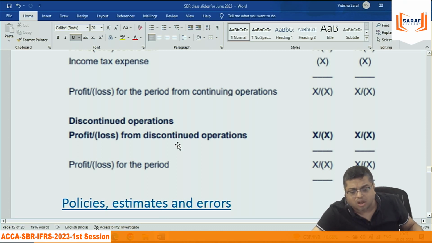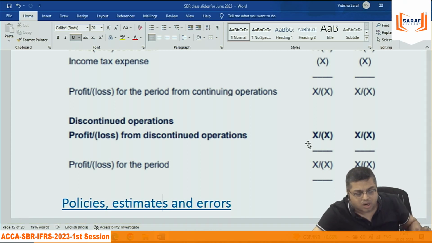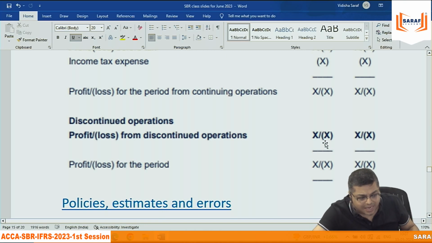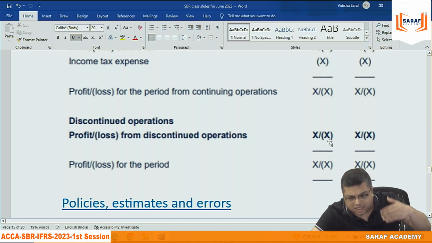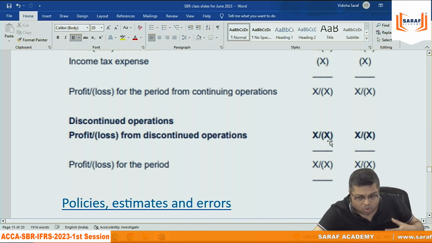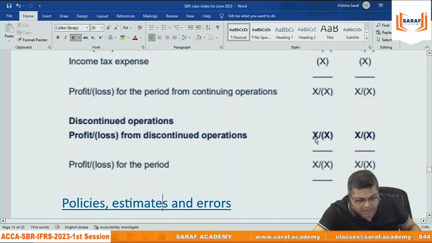Why? Because this may be a loss or gain, but this is not going to arise again. This is just for this year. We have already discontinued that. In the current year, we continued, but in the future, it is not. If it is income, this is not going to arise. If this is a loss, this is not going to arise. So those who are taking decisions based on the financials can ignore this. So nothing is included in the top relating to this.